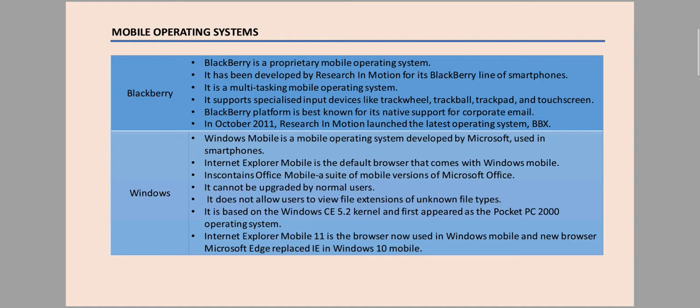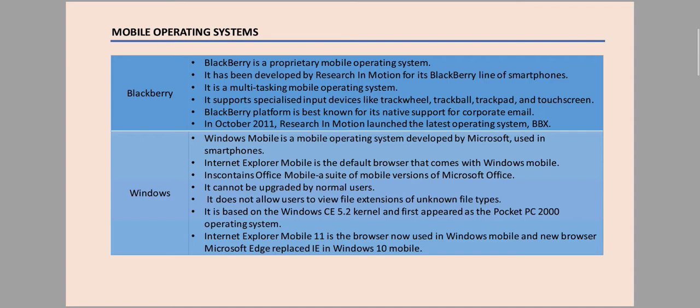Next is the Windows Mobile operating system. Windows Mobile is also used in different types of smartphones. It is an operating system developed by Microsoft for smartphones. Internet Explorer Mobile is the default browser that comes with Windows Mobile. It contains Office Mobile, a suite of mobile versions of Microsoft Office. It does not allow the user to view file extensions or unknown file types.